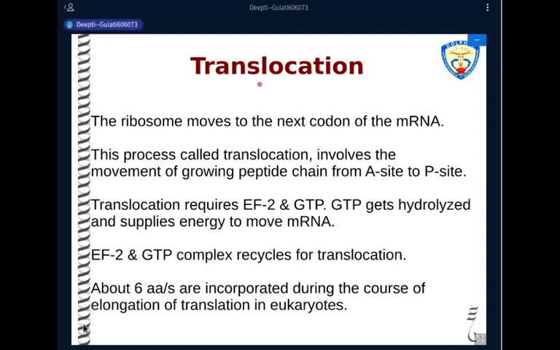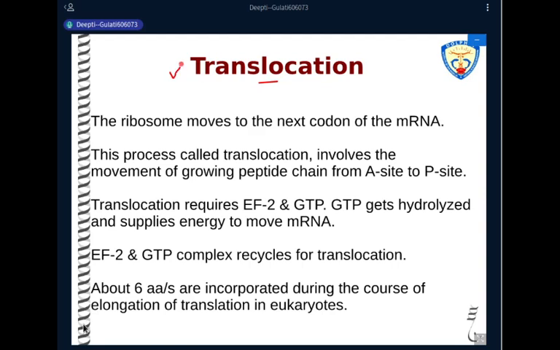Now, once the peptide bond is formed, the initiator tRNA is free. So the P site tRNA is free. It has already donated its amino acid to the A site. The A site has accepted its amino acid. So now the tRNA on the P site does not have any amino acid attached. The tRNA on the A site has got two amino acids attached. And now the ribosome has to move to the next codon in the messenger RNA molecule.